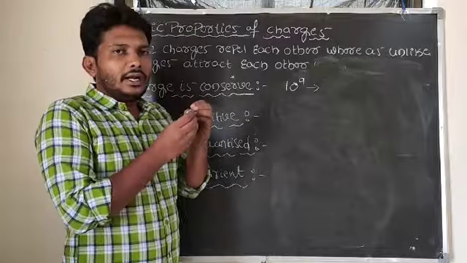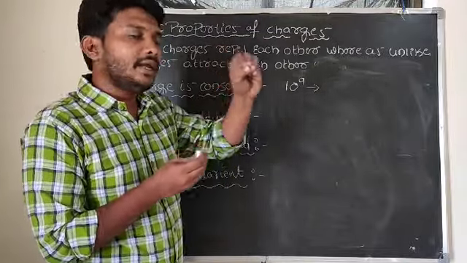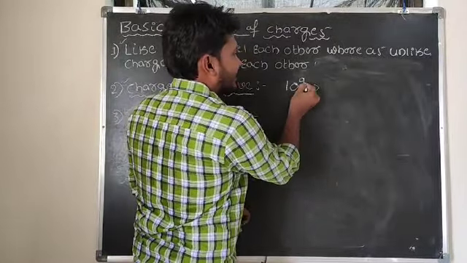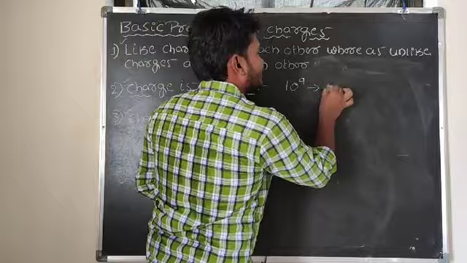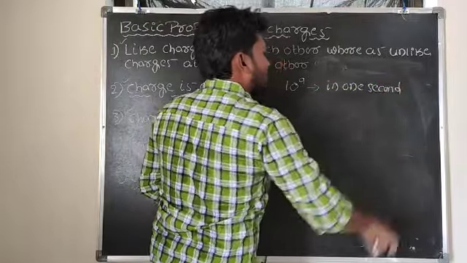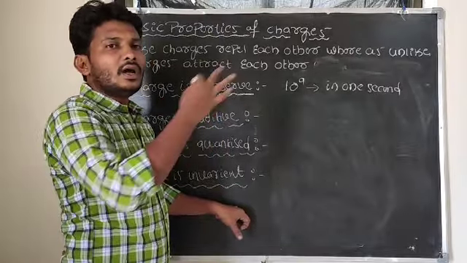Then, in order to make it a charge of 1 coulomb, how much time will it take? So look at the question here. The body loses 10 to the power of 9 electrons in 1 second, from one body to the other body.